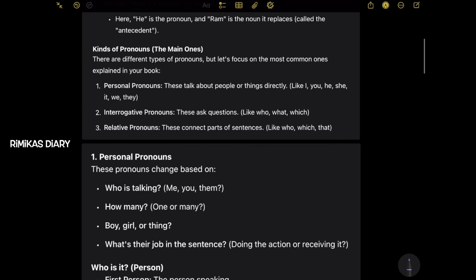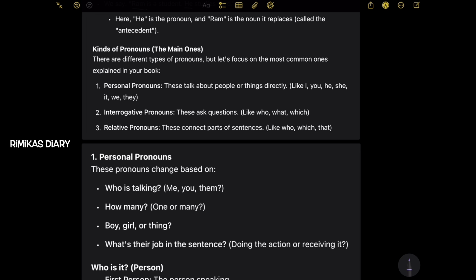Now let's see the kinds of pronouns. We're going to be seeing the main ones. There are different types of pronouns, but let's focus on the most common ones explained in your book. Personal pronouns. These talk about people or things directly, for example, I, you, he, she, it, we, they.